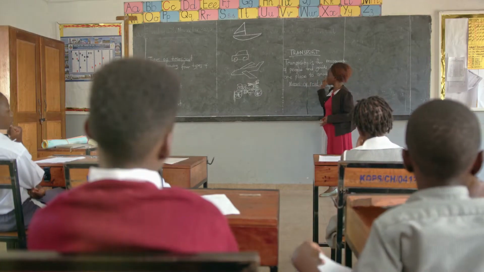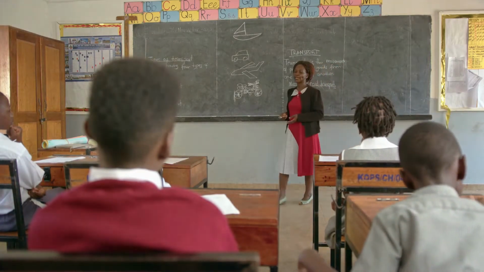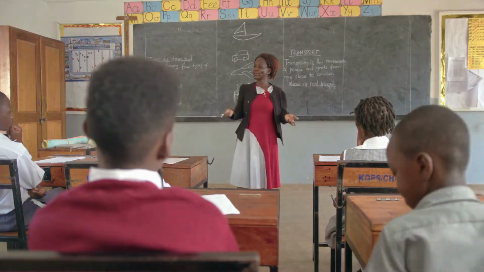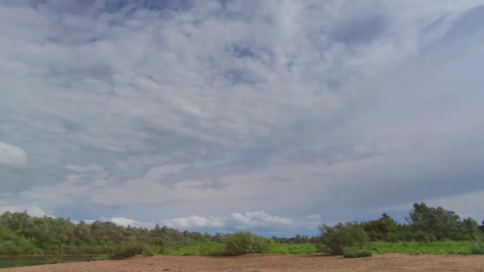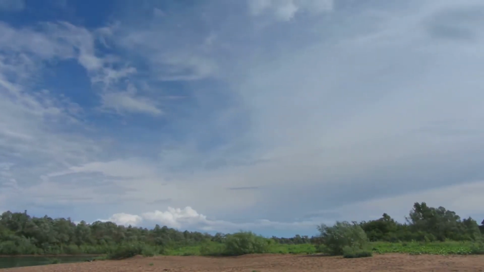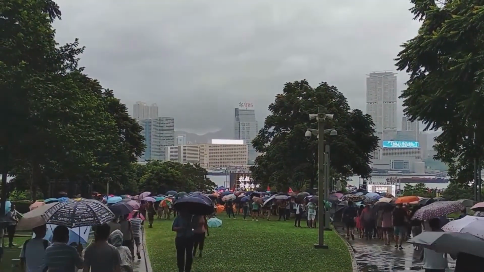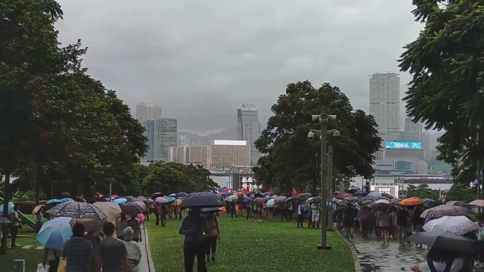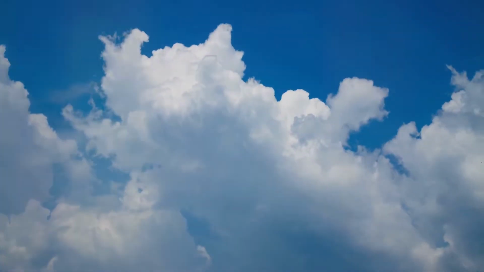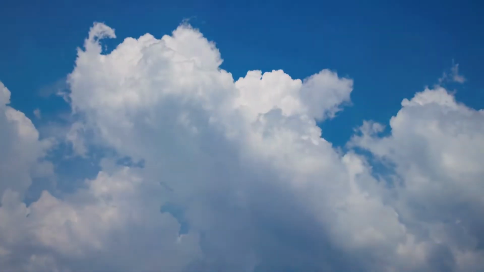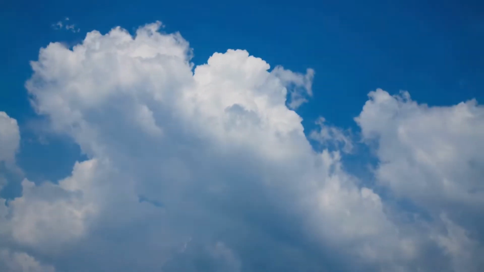Alright class, today we're going to explore the difference between weather and climate, two words you've probably heard a lot. Although they both describe what's happening in the atmosphere, they're actually quite different, and understanding the patterns of weather and climate helps us make sense of the world around us. These patterns are key scientific ideas that show us how Earth's systems are connected and how they change over time.